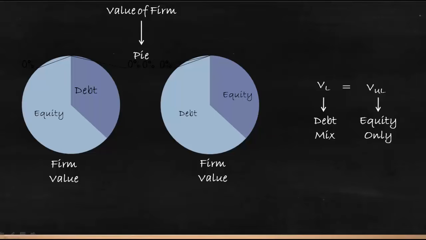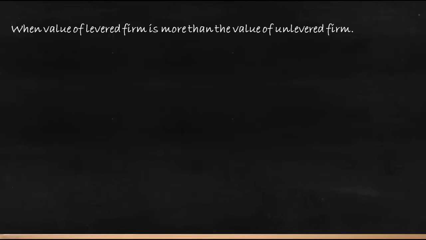Let's take an example to understand. Let us take a case where the value of the levered firm is more than the value of the unlevered firm. This approach says that if the value of a levered firm is higher than the unlevered firm, then there will be an arbitrage process wherein the value of the levered firm will come down and the value of the unlevered firm will go up, and there will be an even point.